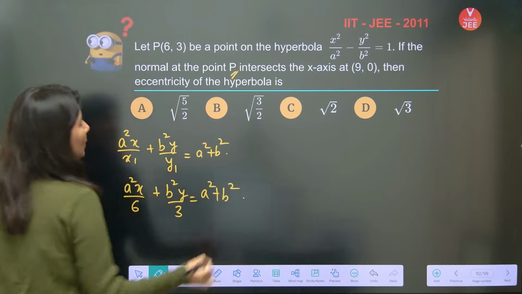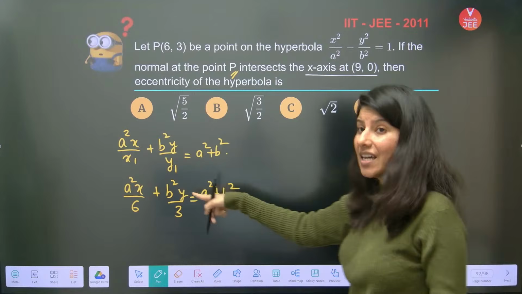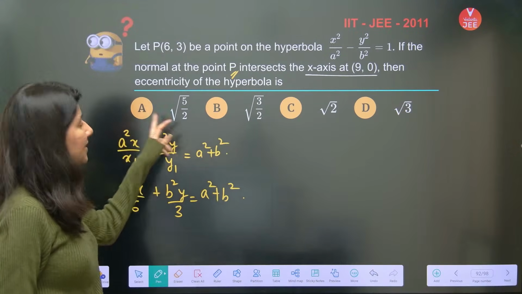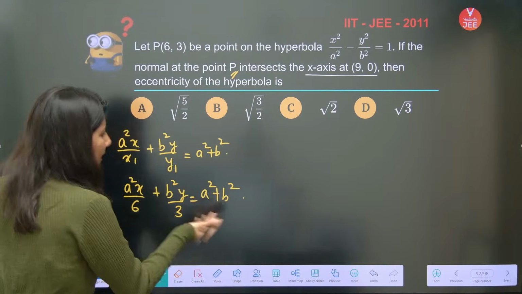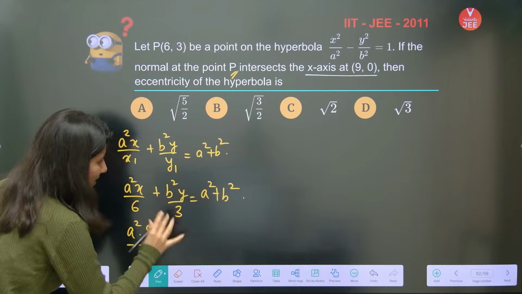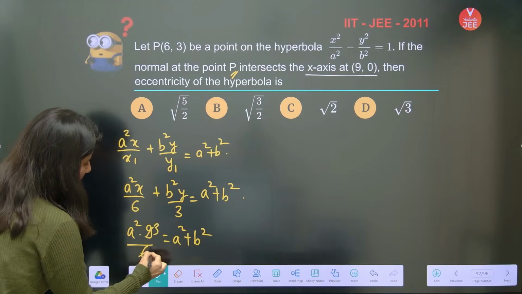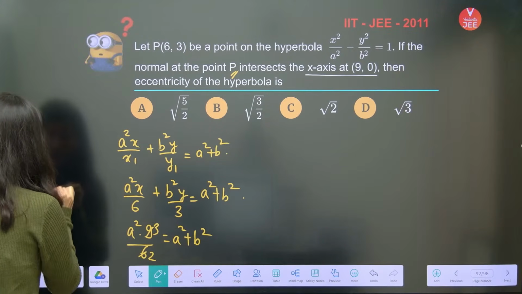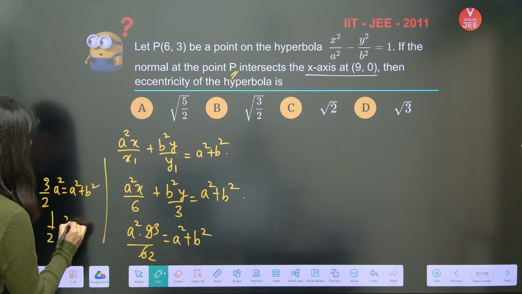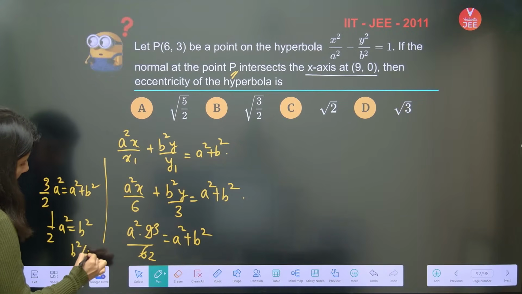Now they are saying that the hyperbola intersects the x-axis at 9, 0. That means 9, 0 will satisfy this equation. Yes or no? And eccentricity is what we are looking for. So let us satisfy 9, 0. This is a square into 9 upon 6, plus 0, is equal to a square plus b square. So 3 threes are 9, 3 twos are 6, 3 by 2. a square times 3 by 2 is equal to a square plus b square. Yes or no? This is half a square is equal to b square. Correct?